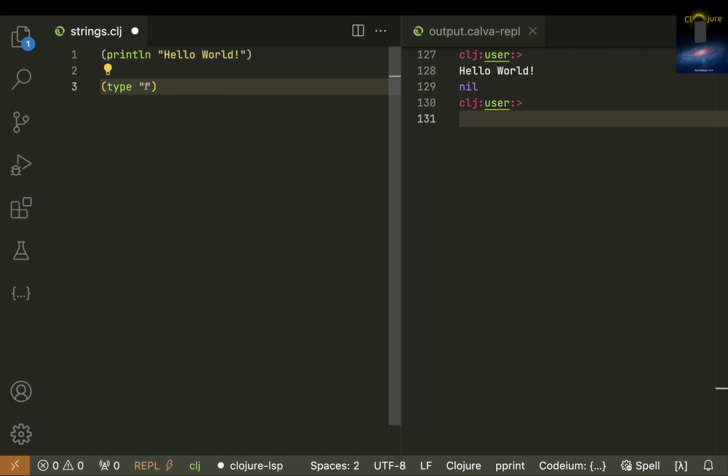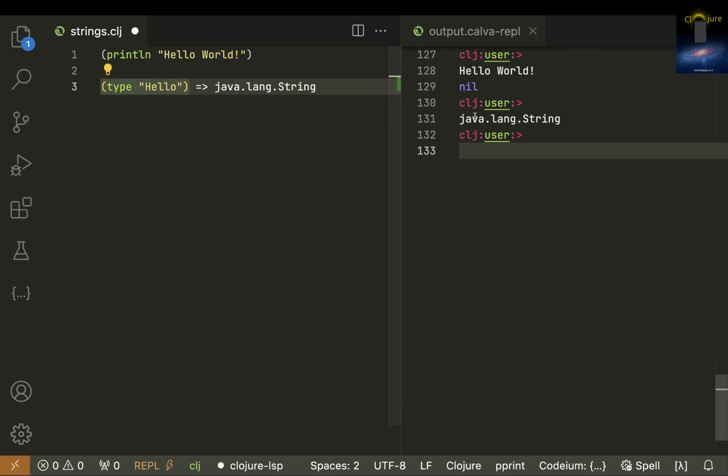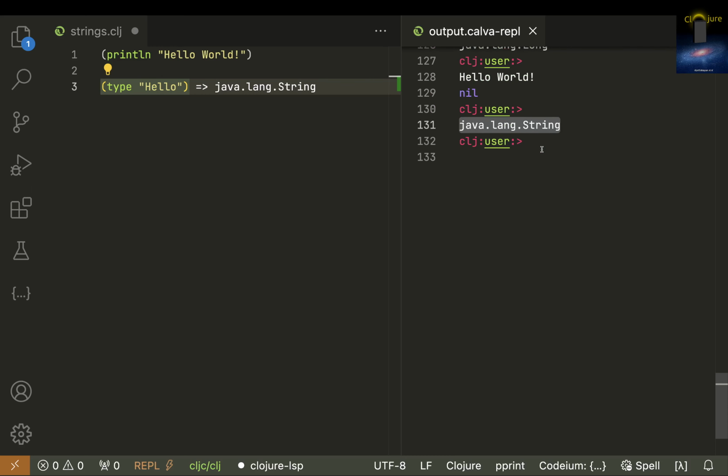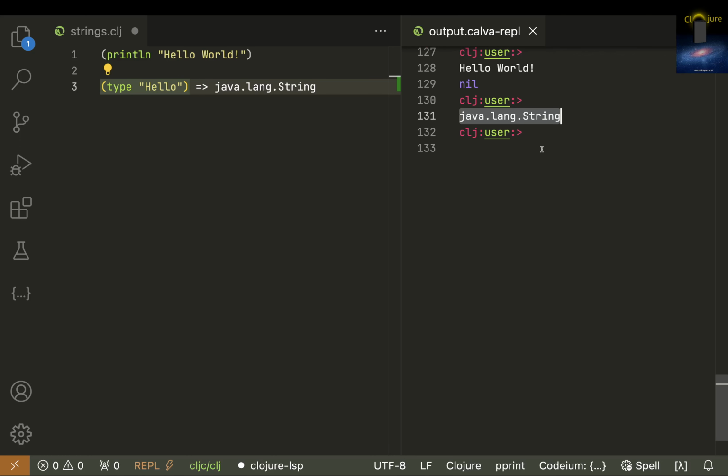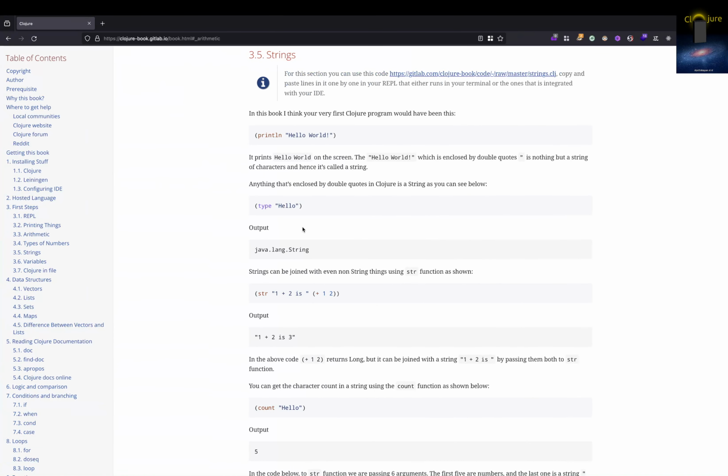Now we inquire for the type of hello and it says java.lang.String. Yes, Clojure runs on top of Java and it uses Java types. So this will be converted into a Java language string.